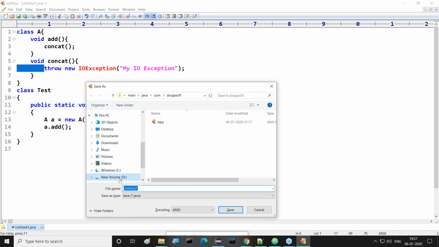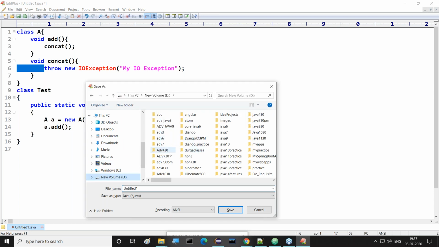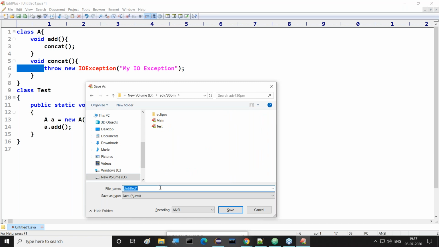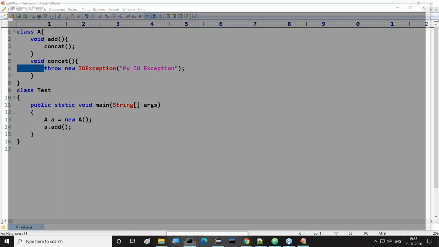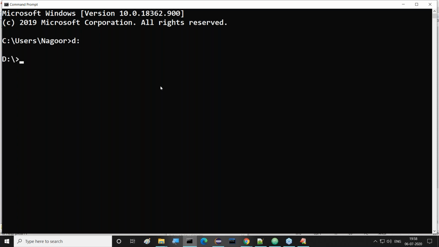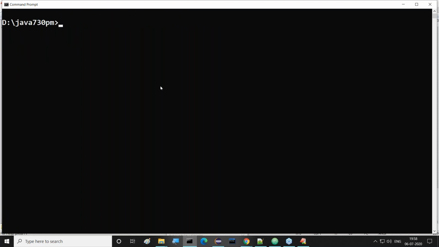Now let me save this one, in the D drive, 730 PM folder, as Test.java. Now I want to compile and execute this one. cd to D:/730 PM. That's okay, fine. Now javac Test.java. Compiled successfully.